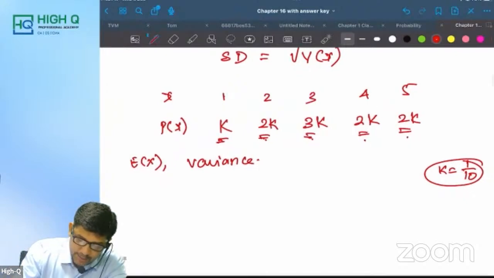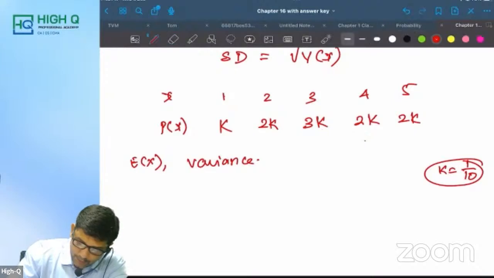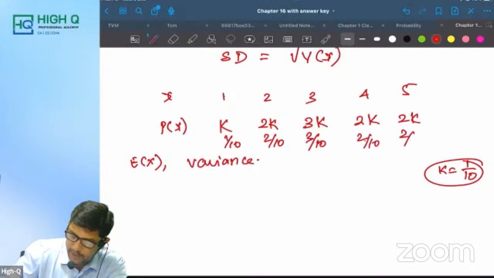Therefore, this table will become 1 by 10, 2 by 10, 3 by 10, 2 by 10, 2 by 10.